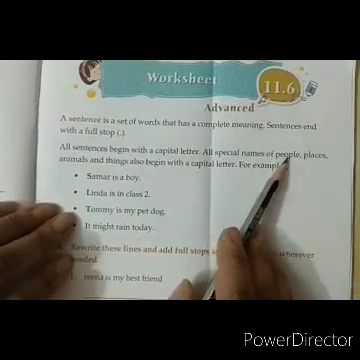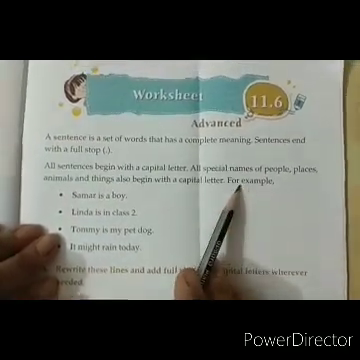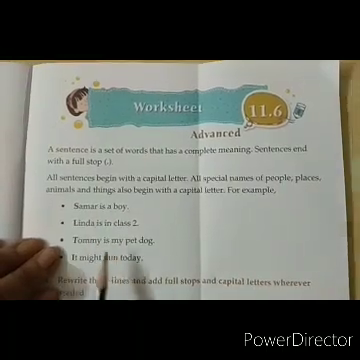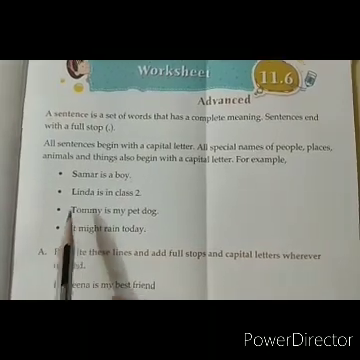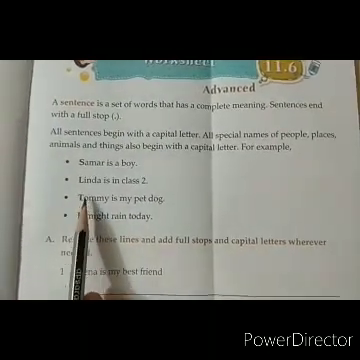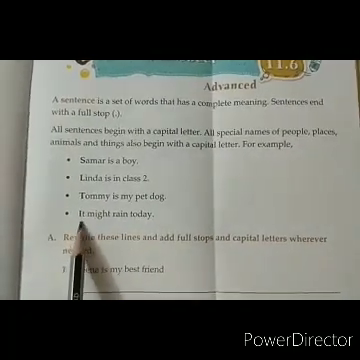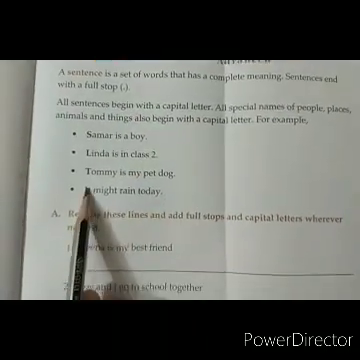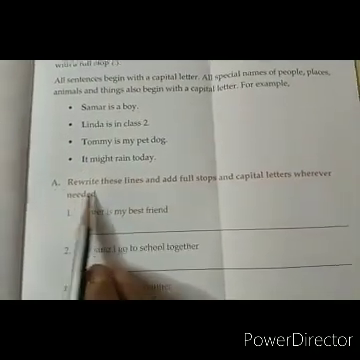All special names of people, places, animals and things also begin with a capital letter. For example, Summer is a boy. Summer, S is in capital. Linda is in class 2. L again it is in capital. Tommy is my pet dog. Again T is in capital. It might rain today. It. The sentence always begins with the capital letter. I is in capital. Now let us do the questions.